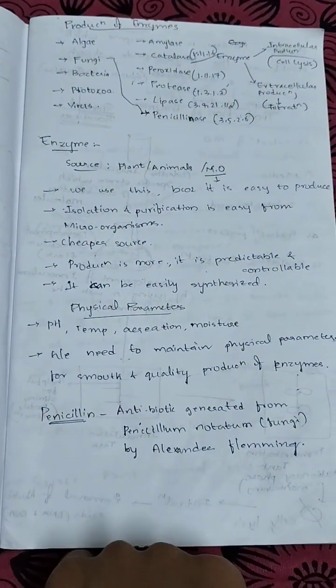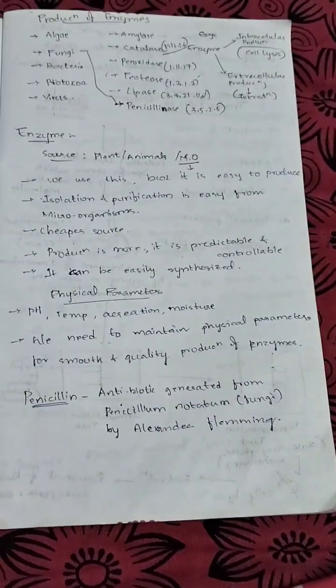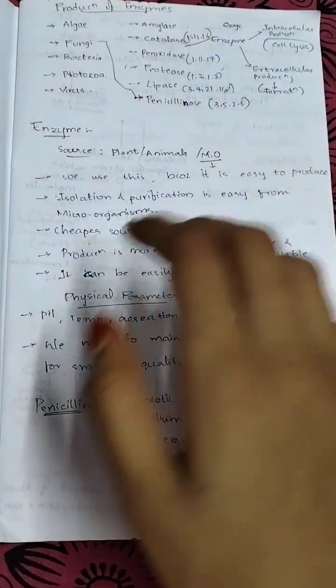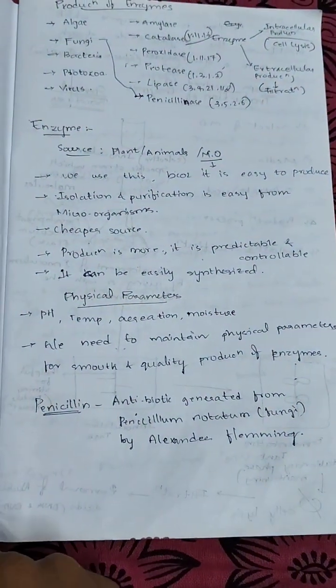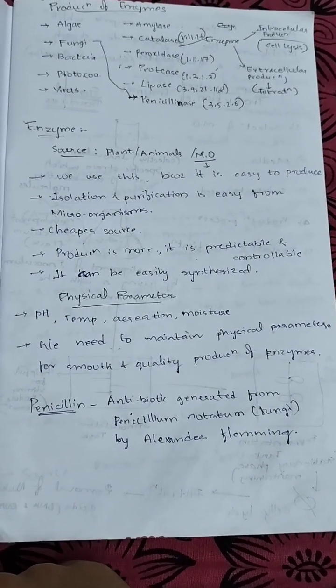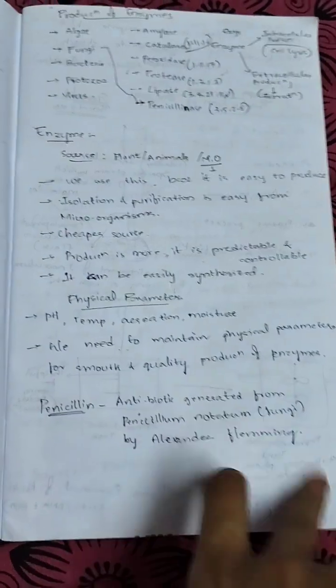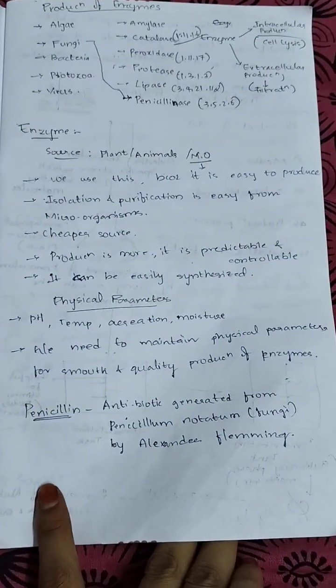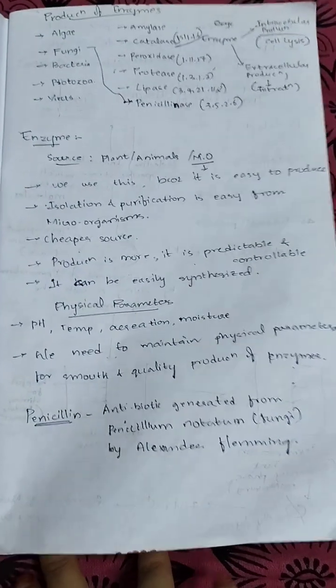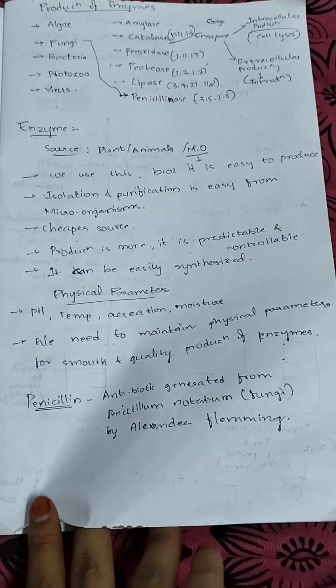Next are physical parameters. For the production of enzymes from microorganisms, we need to maintain the pH and temperature variation. The pH, temperature, aeration and moisture should be maintained, as physical parameters should be maintained for smooth and quality production of enzymes.